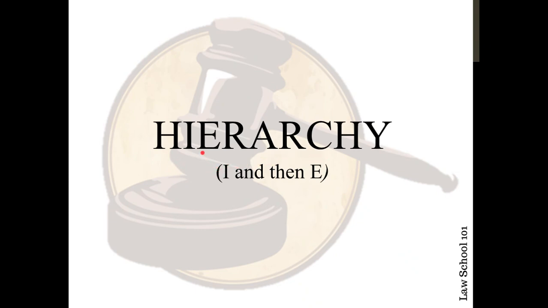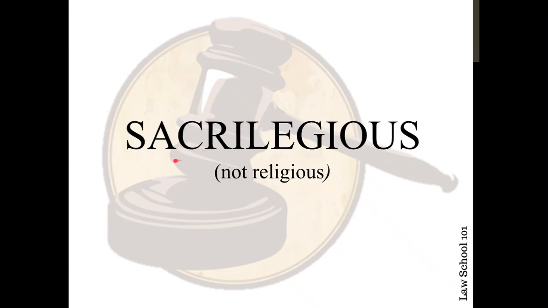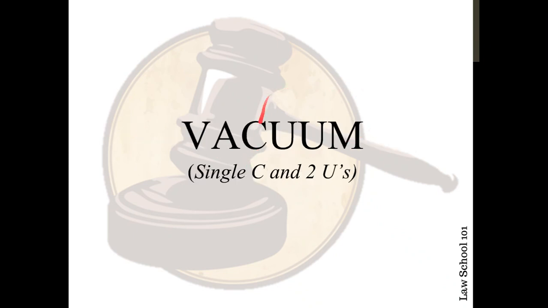Hierarchy. Just remember that there's no E-I-R in place. So remember that it's H-I-E-R. The rest of the word is simple. Just remember it's I-E. Next one, sacrilegious. The mistake that we make here is we tend to write E after R. It's not sacreligious, it's not religious, it's just sacrilegious. The last part of the word remains the same. And remember it's R-I-L. Next one, vacuum. The most commonly made mistake is that we write two C's instead of two U's. So remember it's only one C and two U's.